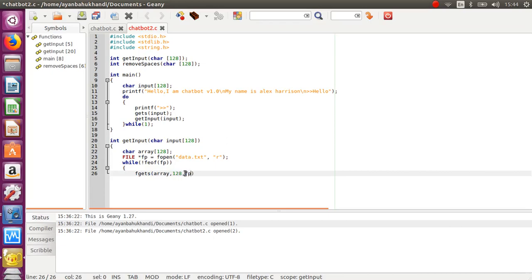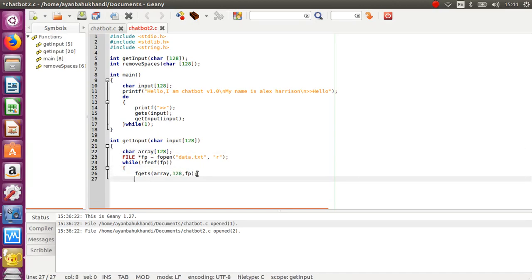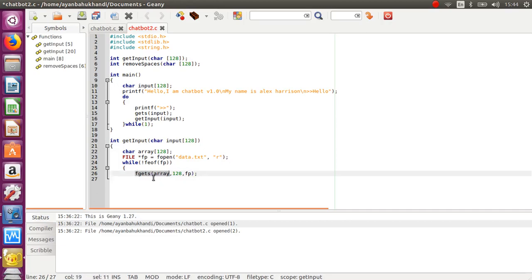You will write the length that you define in the array, and what this will do is that it will take one line from the file and read it, and now we'll compare it with the input, so we'll write if strn.